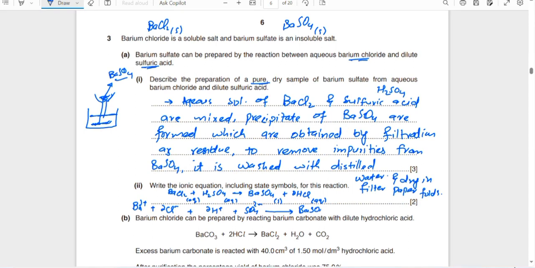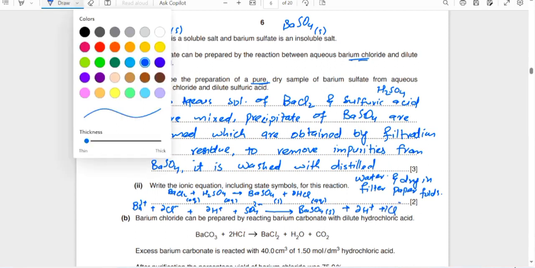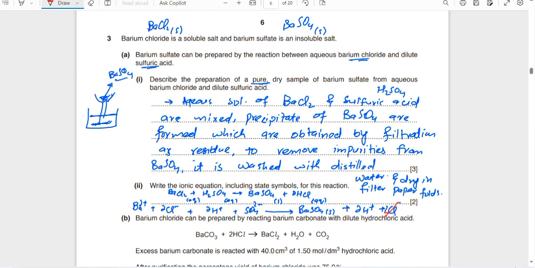It won't be converted into ions because it is insoluble. Then you get 2H+ and 2Cl-. Those which are similar on both sides will be cancelled, 2Cl- with 2Cl- and 2H+ with 2H+. These are called spectator ions, and the remaining will be the ionic equation.